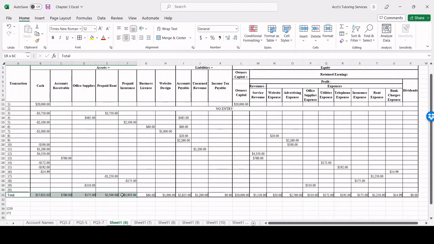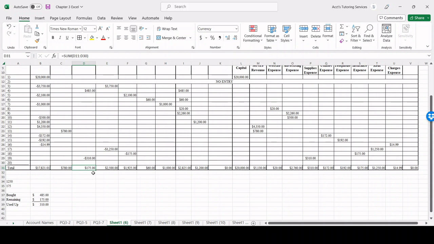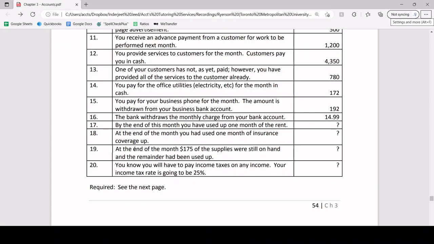So at the bottom here, I already have preset formulas to calculate the totals in each account. If you look at office supplies, just focus on office supplies, please. Once we take the 485 and we subtract the 310, we get 175, which is what is left on hand at the end of the month.